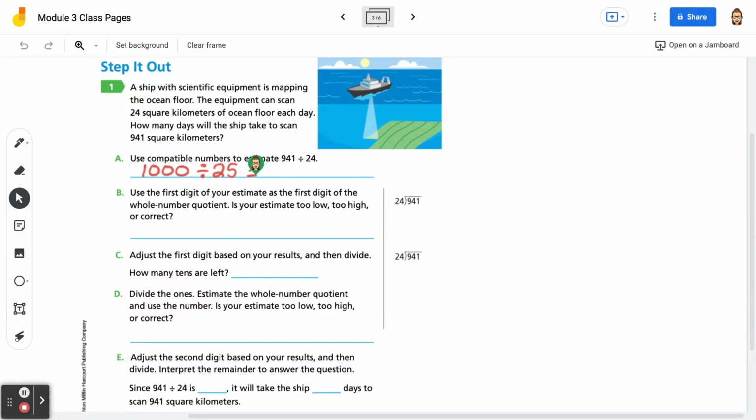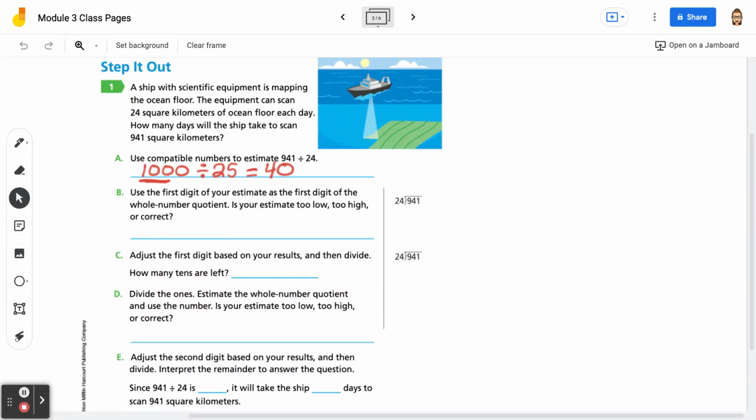And that equals, 25 goes into 100 4 times. So I have a 4. There's 0 left over, so 40. So I know my answer is going to be somewhere around 40. If that is the case, then I am going to use that to help me solve the problem.